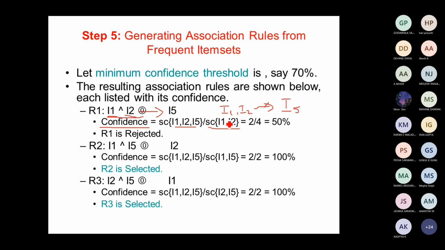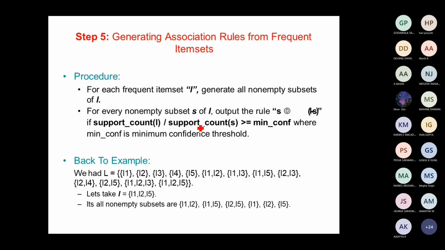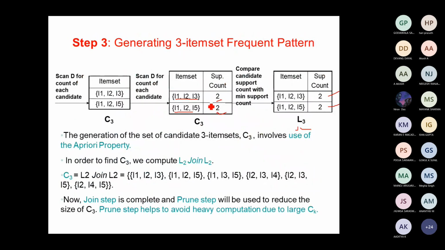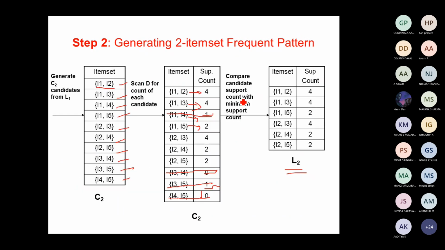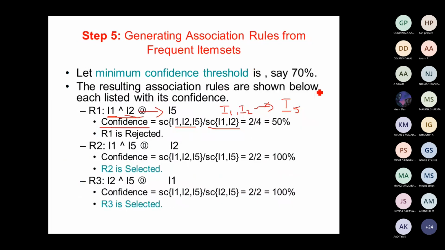The support value can be identified from the previous tables. What is the support of I1, I2 and I5? You just go back. The value is 2. So that is the support. What is the support of I1 and I2? You go back. It is 4. So 2 divided by 4 is going to be 50%. It can be rejected because our minimum confidence value is 70%.